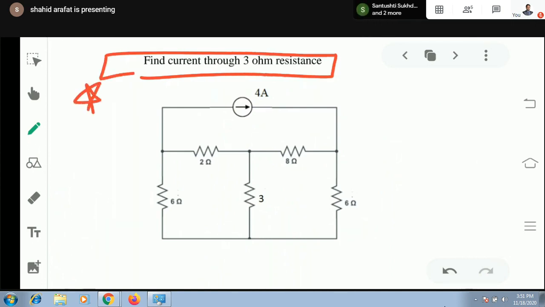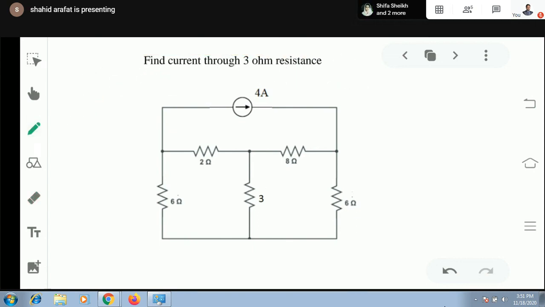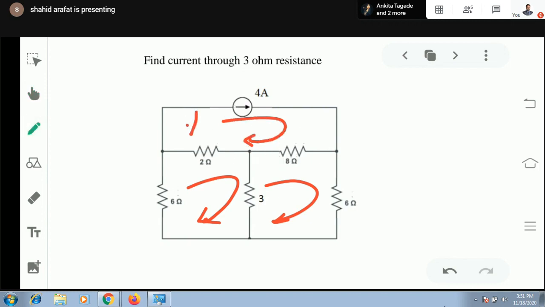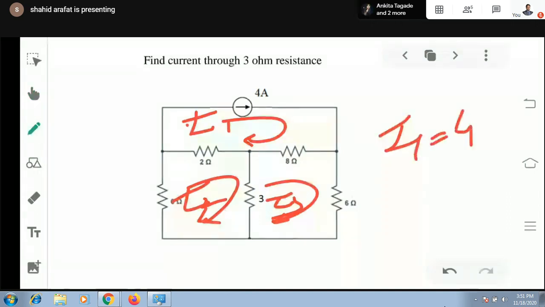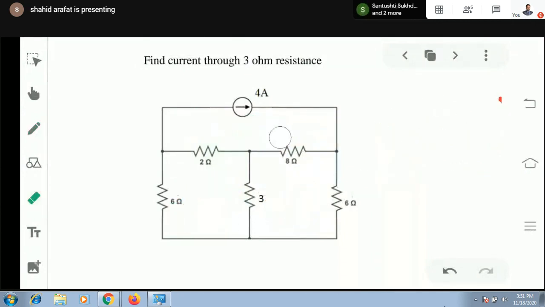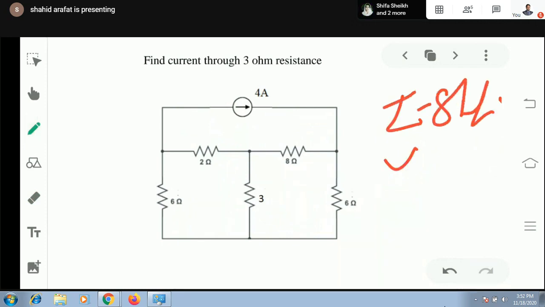This trick may be required at some places. That's why I'm taking it. It might look similar, but this is not the case. If you consider this as I1, I2, as well as I3, and I apply KVL in this mesh, if suppose this is I1, this is I2, and this is I3, how will I write the mesh equation? One option is to consider I1 as 4 ampere. If you again receive any further complexity in a numerical, we have studied one law, which is the I shift rule, I shift and V shift rule.